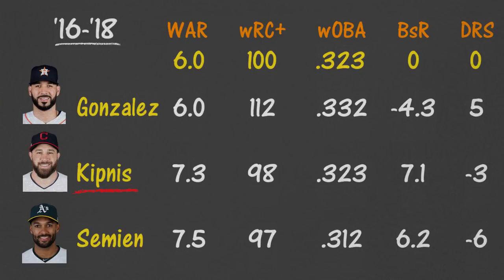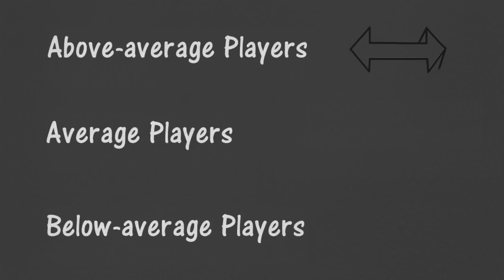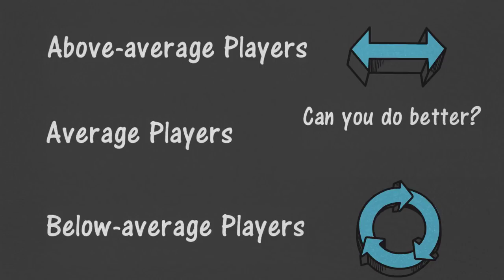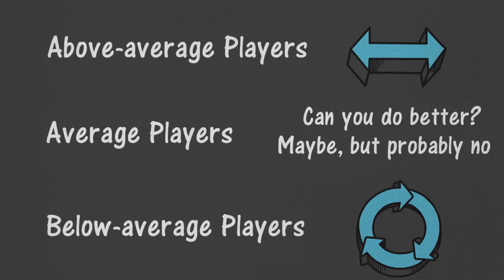One thing I should say is that being average in baseball is not a bad thing. Think of it this way. The above average players will always be there, but there's a constant cycle of below average players. They get called up, play a season or two, and get replaced by other below average players. So while you may wonder if your team can do better than put an average player in the lineup every day, just know you could also be doing much worse at that spot.